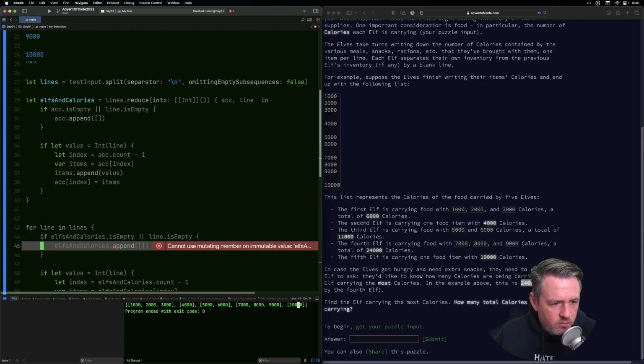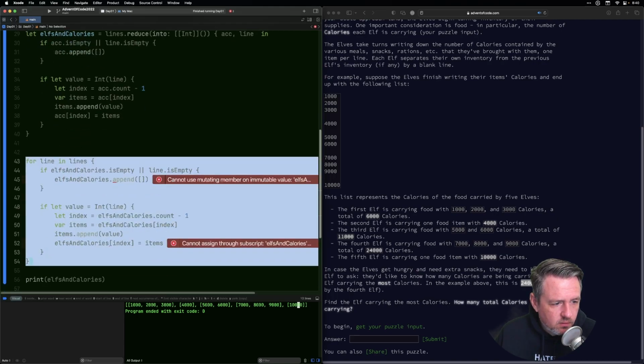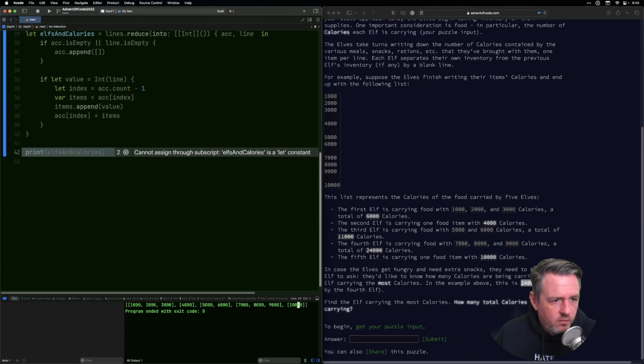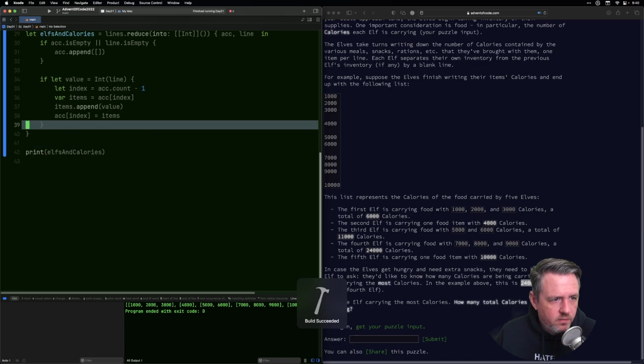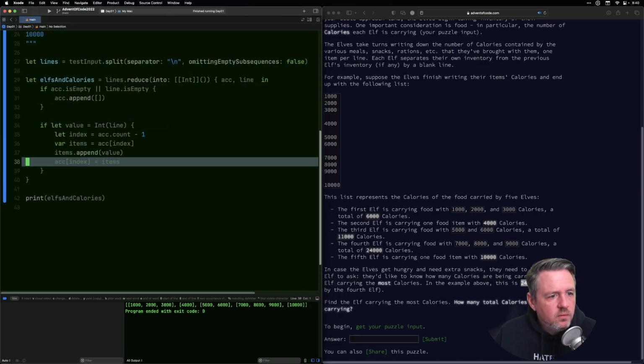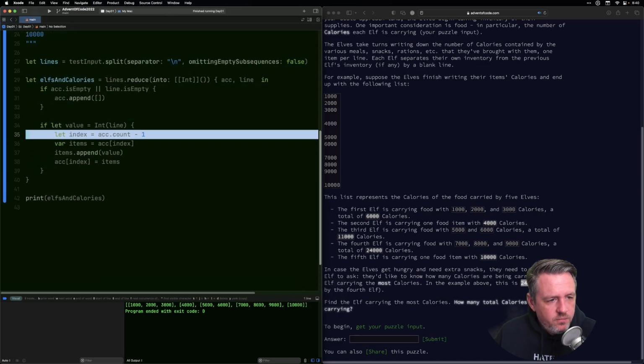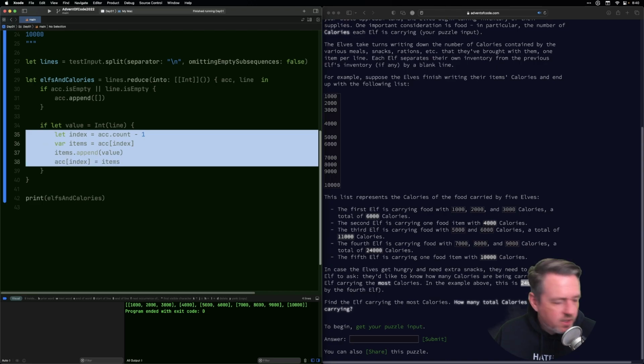Okay, so let me make sure I got the same results. And I did? Okay. So I don't know if there's a better way to do this, because in programming in Rust, I feel like I have the ability to see the lower level implications of doing things like this.